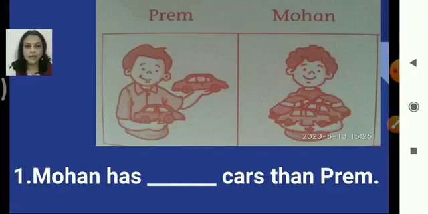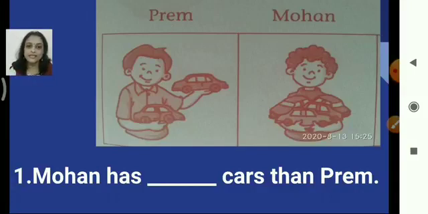One is of Prem and another is Mohan. They are holding something in their hands. What is it? Cars. Prem is carrying 2 cars, whereas Mohan, more than 2. 1, 2, 3, 4, we can see 4 cars there. Just looking at the picture, we are going to compare them.